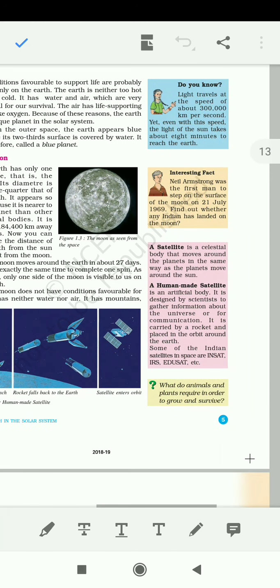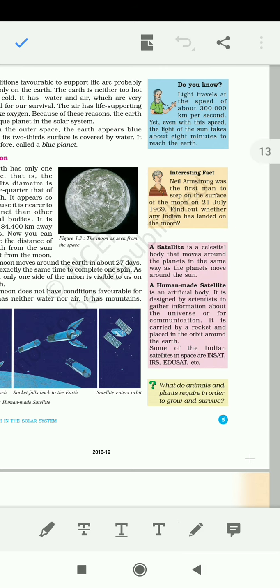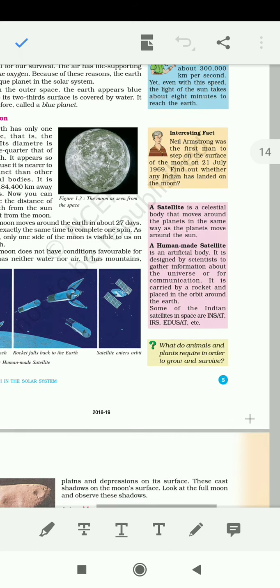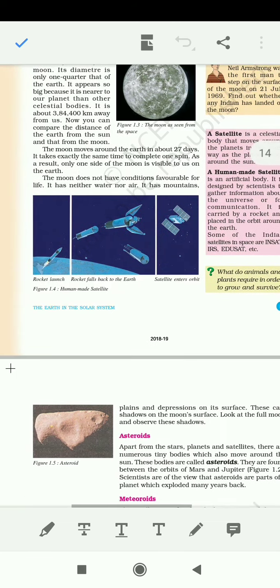Now coming to this table, it talks about satellites. A satellite is a celestial body that moves around a planet in the same way as the planets move around the sun. So our moon is also a satellite, and Earth has only one satellite. That's why it is said that Earth has only one moon. And there are other planets which have numerous moons. Now if we talk about man-made satellites, these are artificial bodies. Some examples of Indian satellites are given here: INSAT, IRS and EduSat. SAT here stands for satellite, as is obvious from the name.